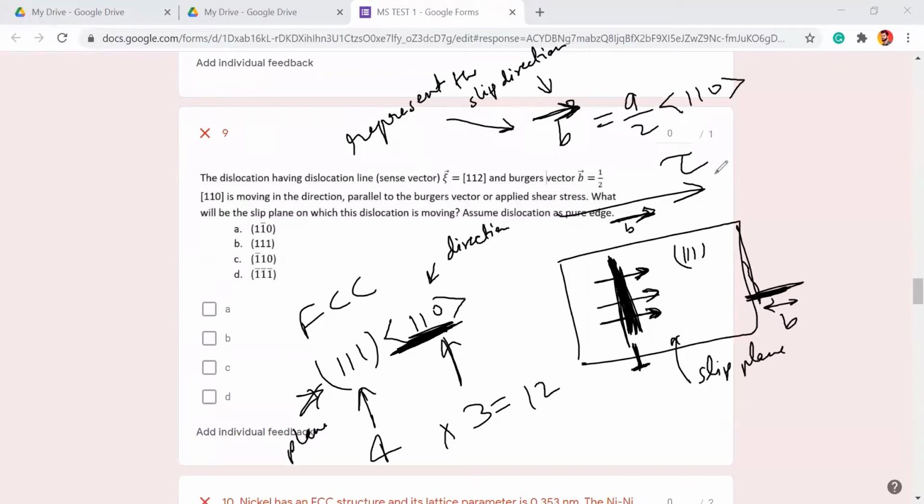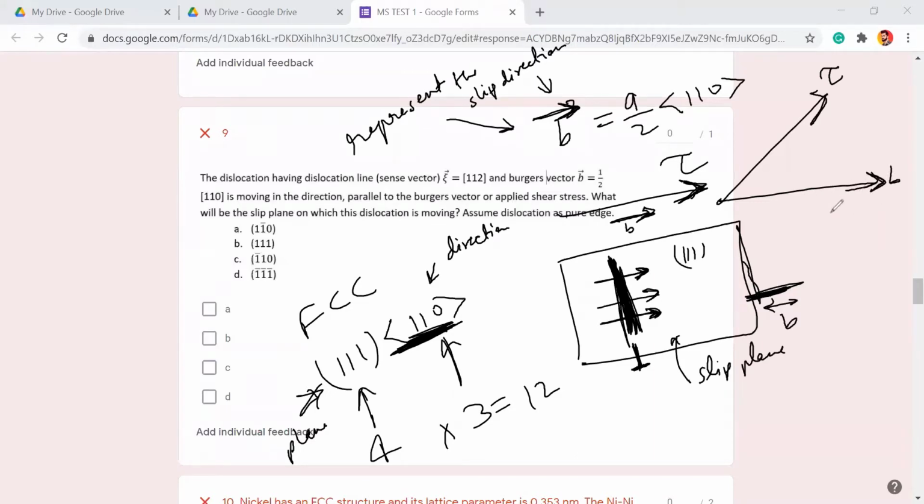And the dislocation will move under the applied stress. Suppose you are applying tau in this direction. Since the Burgers vector direction is this, how much stress will be applied on this dislocation?